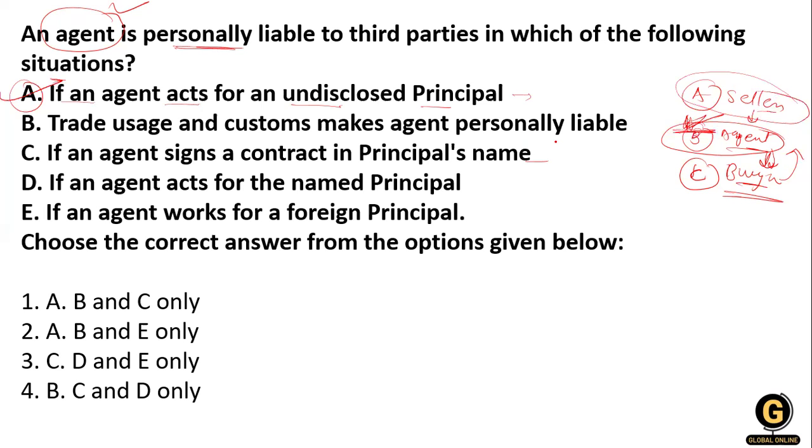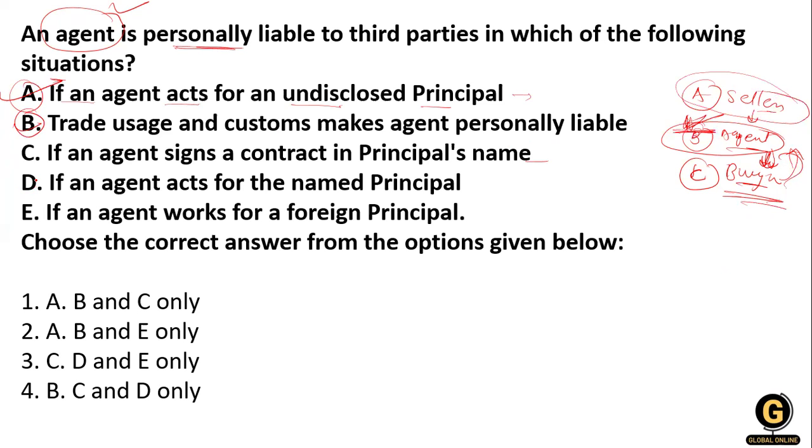This is also true, because the buyer is used to dealing with the agent and does not have contact with the seller.